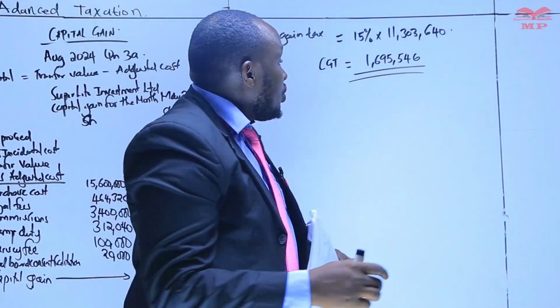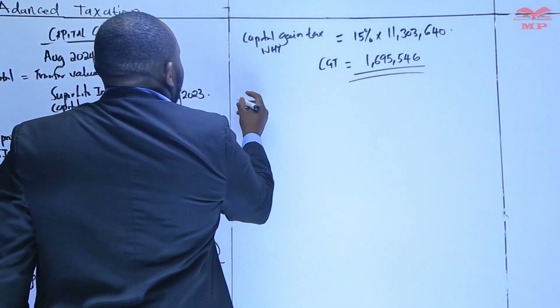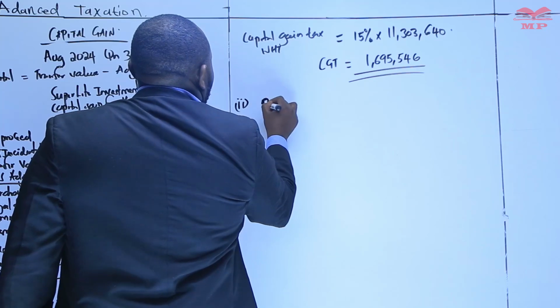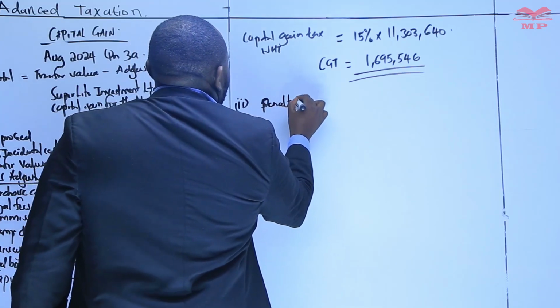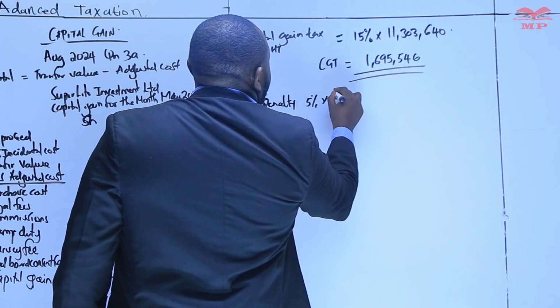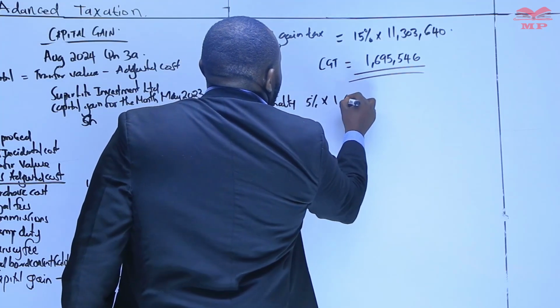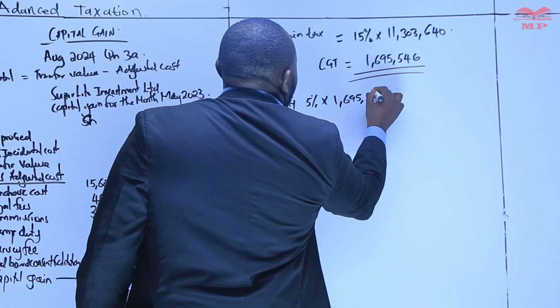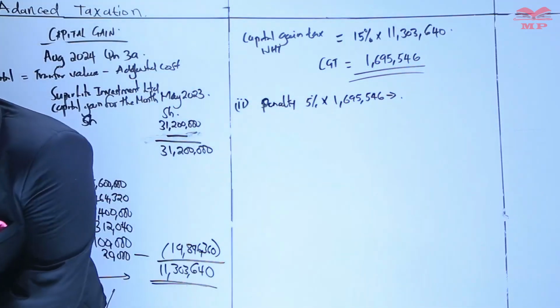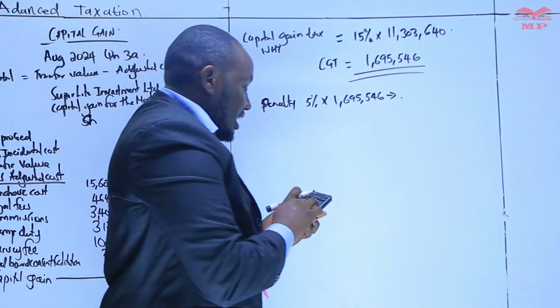So for Roman 2, there is a penalty for not paying, and that penalty is 5% of the figure 1,695,546.